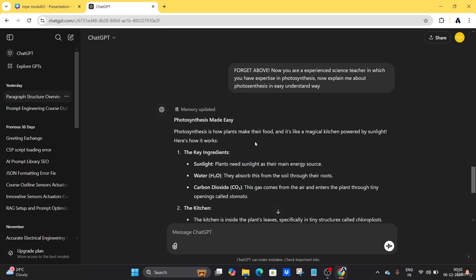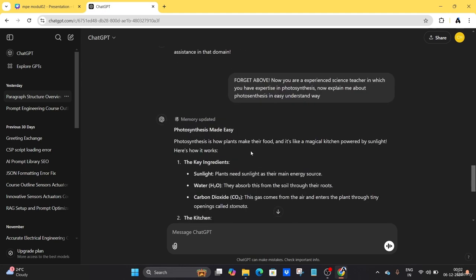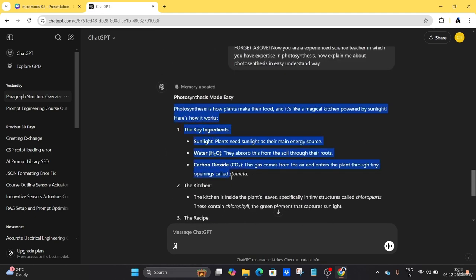To break out of this pattern, we have to write "forget above." It will forget the previous role playing technique and generate responses as we would casually interact with AI. The role playing technique will reduce irrelevant responses or give a more relevant response compared to writing the prompt without role playing.